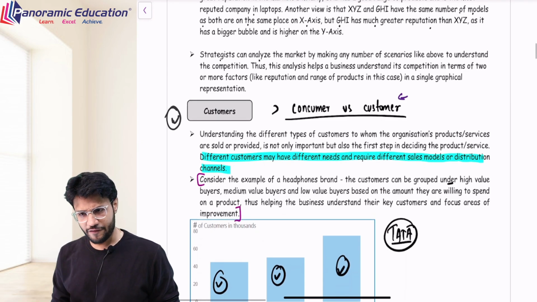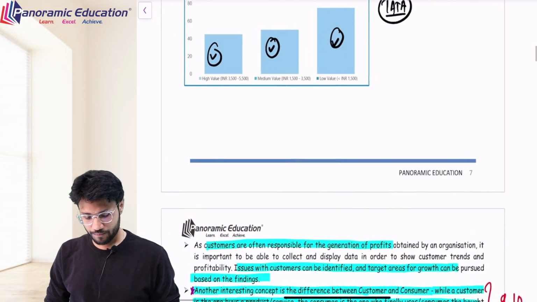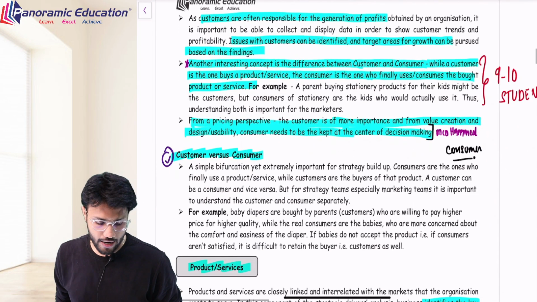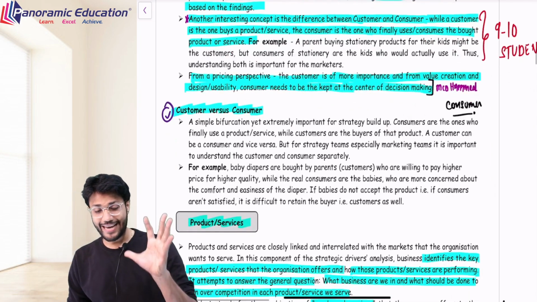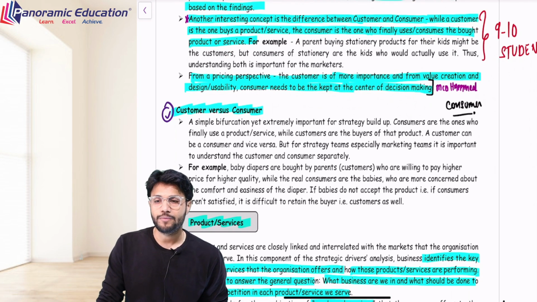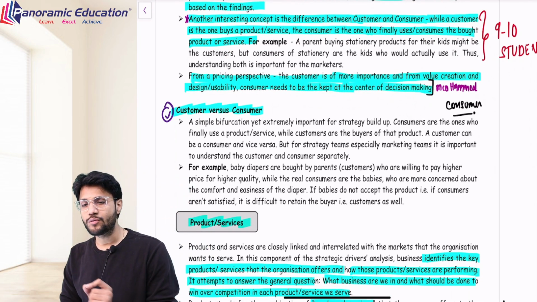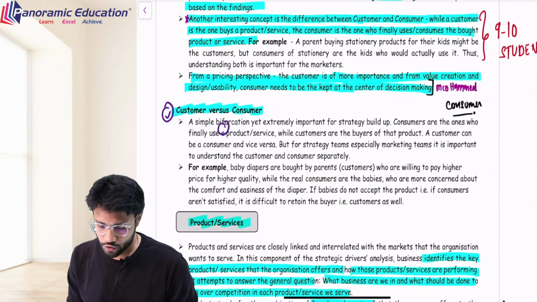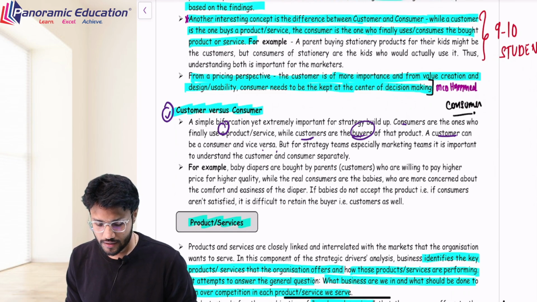Different customers may have different needs. You have to make sure that you satisfy the need of the majority. So that is the discussion between customer and consumer. A simple bifurcation, yet extremely important for strategy build up. Consumers are the ones who are finally using the product, while customers are the buyers of that product. The one who consumes is the consumer. The one who buys is the customer. A customer can be a consumer and vice versa. But for the strategy team, especially the marketing team, it is important to understand customers and consumers.